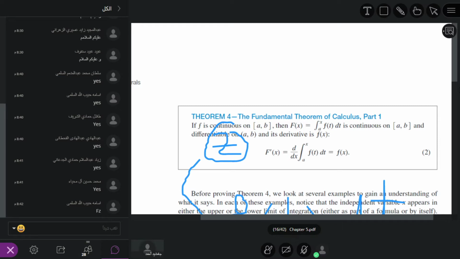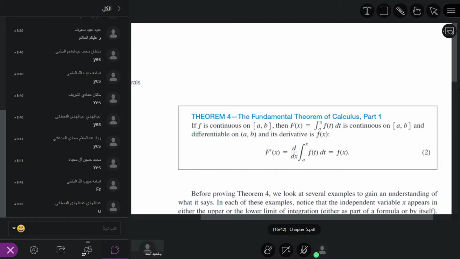If the upper limit is u and we take d over du of the integral from a to u, what will be the answer? f of u. In place of t we put u.